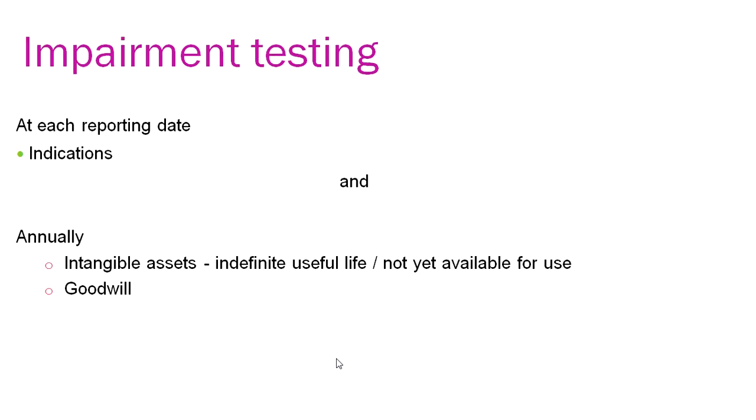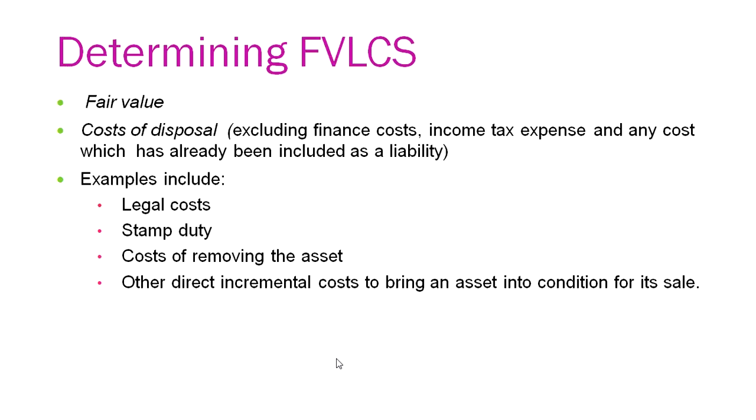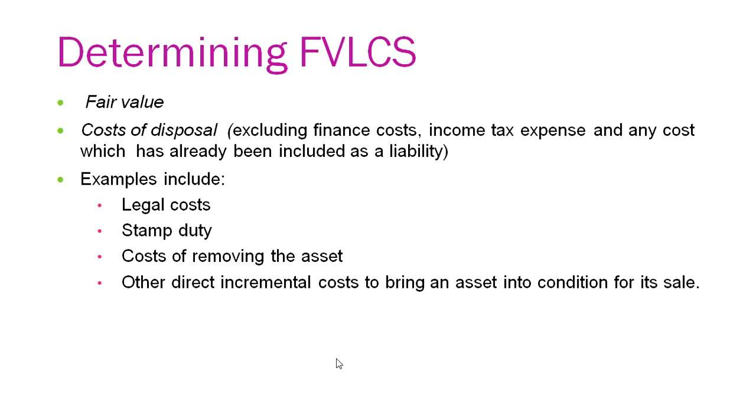So if such indicators arise, then asset impairment testing is done at each reporting date, and annually it is done for goodwill or those intangible assets which have an indefinite useful life or are not yet available for use. So these are some of the cases. Now, how do we determine the fair value less cost of sale? The fair value is the market price, as we have already discussed earlier, that is the price that will be received to sell an asset. So this is your fair value.